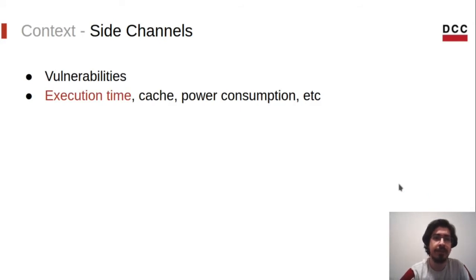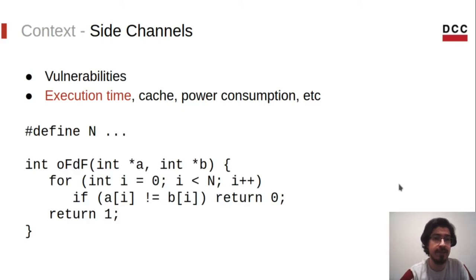In this project, we are interested in the first type, side channels that leak information through differences in the execution time of a program. For instance, consider this function called OFDF. You may have noticed this weird name. Here O means operation invariant and D means data invariant. The F stands for false, so in this case, this function is neither operation nor data invariant. This will make sense in a minute.